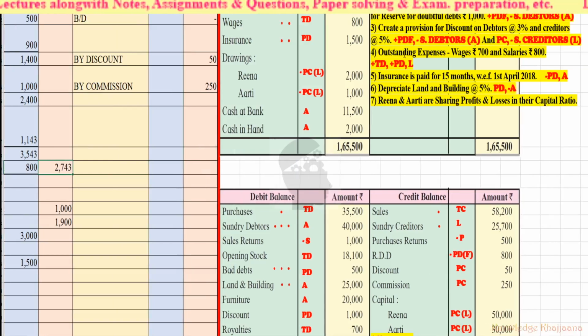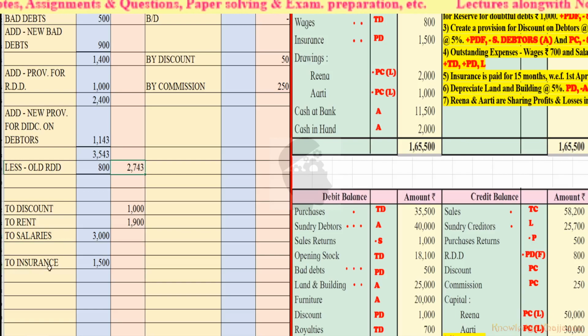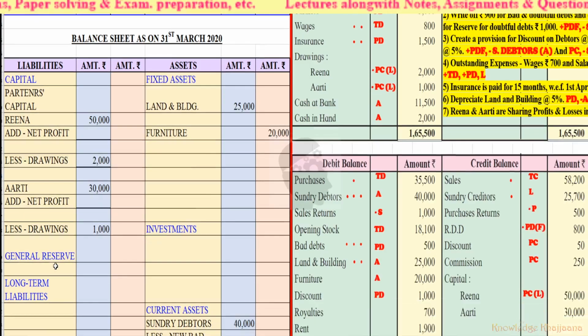See what adjustment number 3 says. Create a provision for discount on debtors at 3%, that we have completed, and creditors at 5%. See, they are providing discount on creditors also. So discount on creditors will be recorded to the profit and loss account credit side. Okay, 5% on sundry creditors. So we'll record it with the sundry creditors first to calculate it.